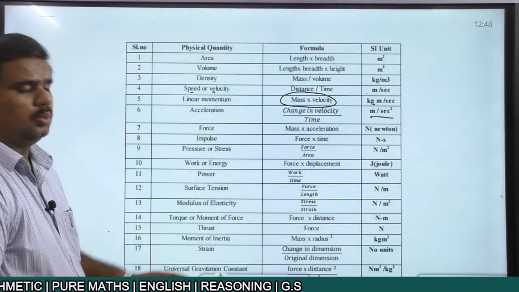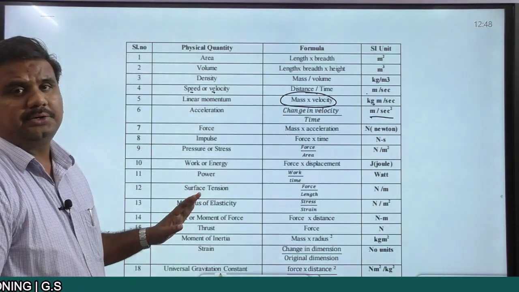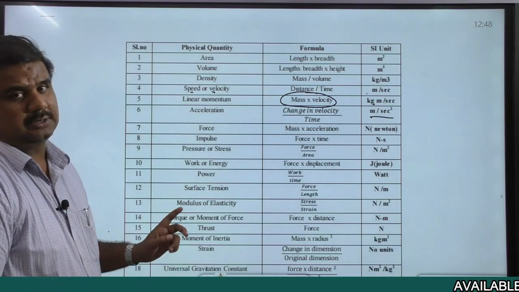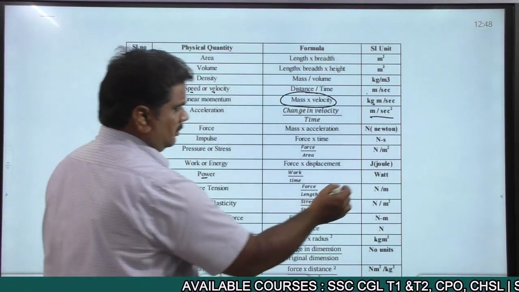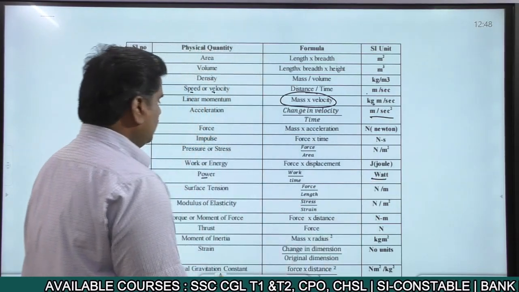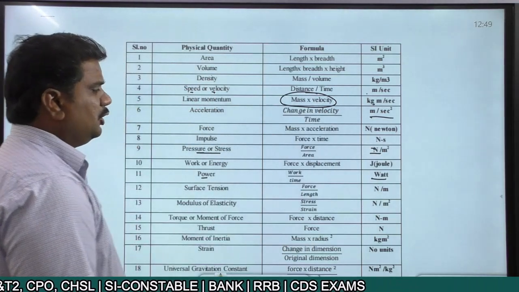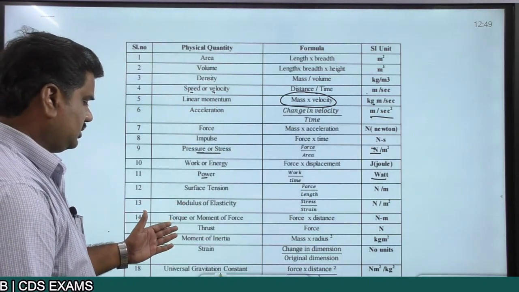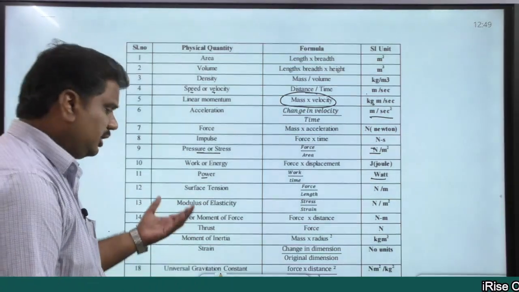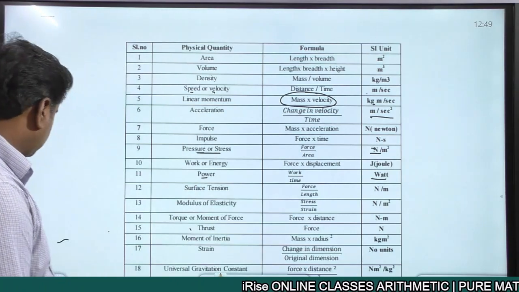We need to know at least the first 20 to 30 derived quantities as well as their units. For example, the unit for power is watt. Pressure or stress, both have the same unit, Newton per meter square. We have the modulus of elasticity, torque, thrust, moment of inertia, strain, each and everything. Almost 30 quantities which you need to memorize.